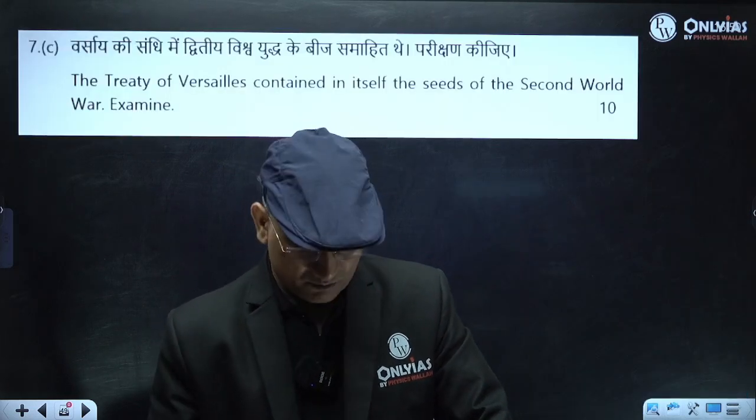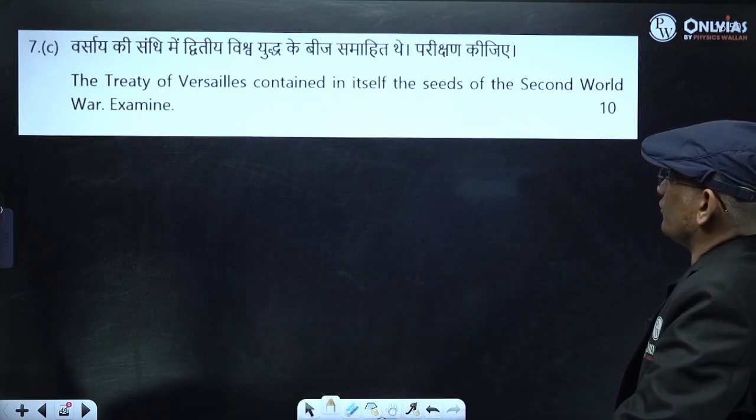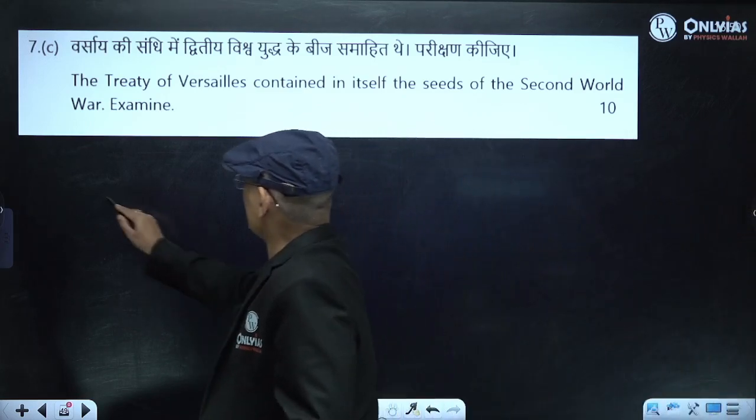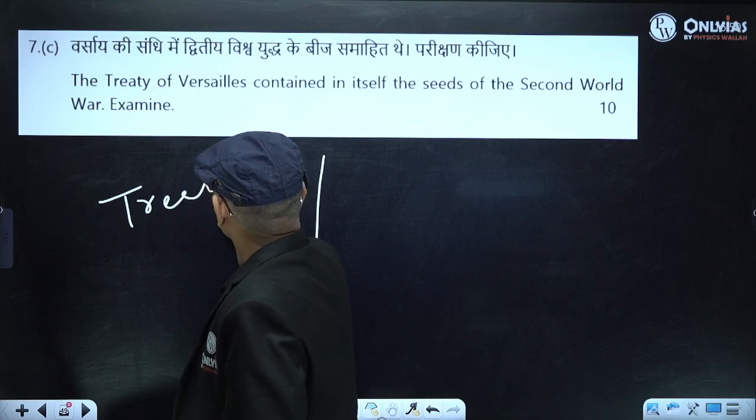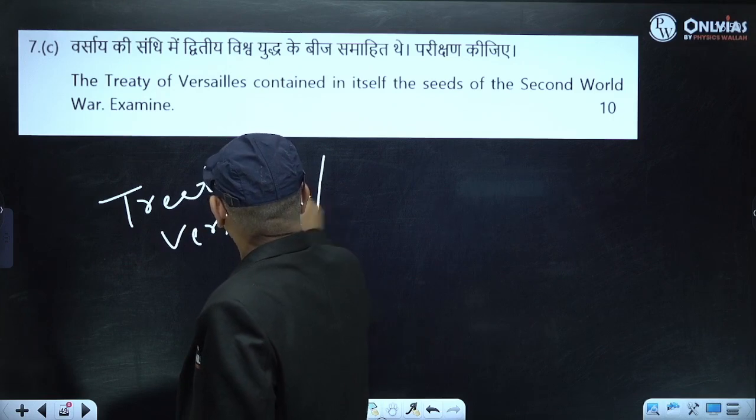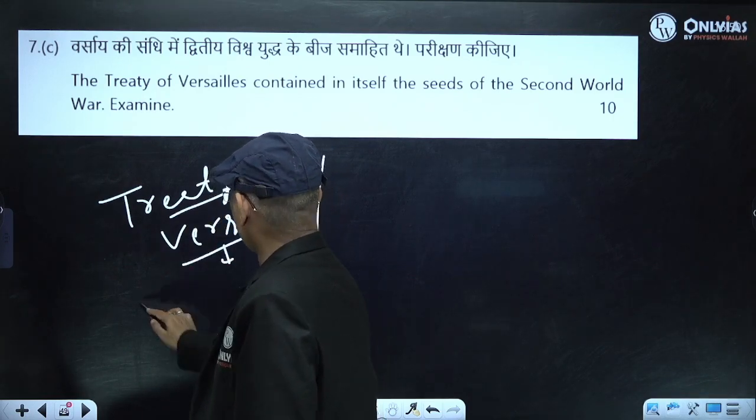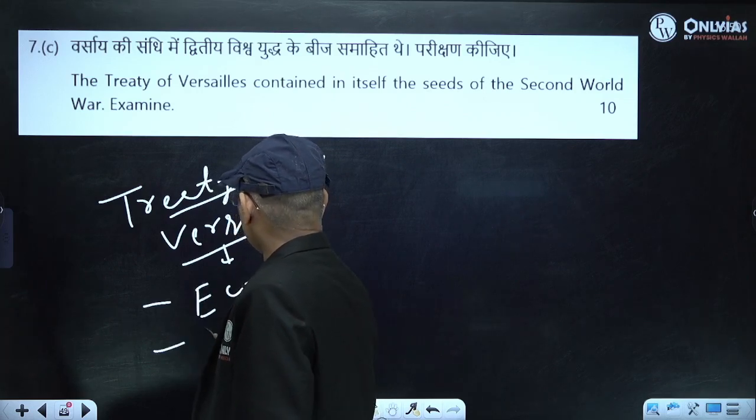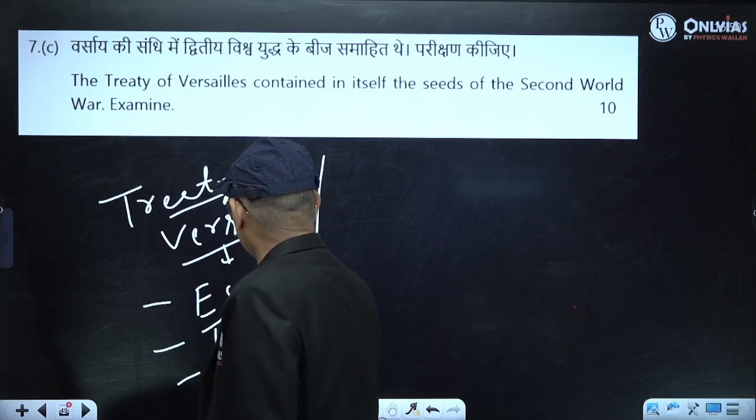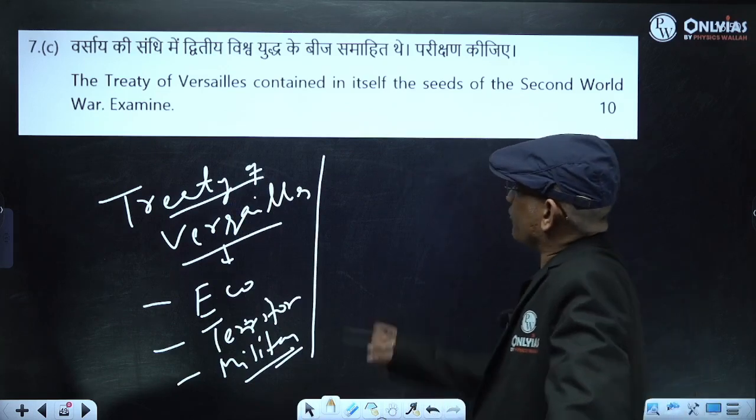Now coming to the question that the Treaty of Versailles contained within itself the seeds of the Second World War. Examine. Actually, the Treaty of Versailles had some provisions. It contained the economic provisions, the territorial losses, the military provisions, and war guilt. The Treaty of Versailles was a forced peace.